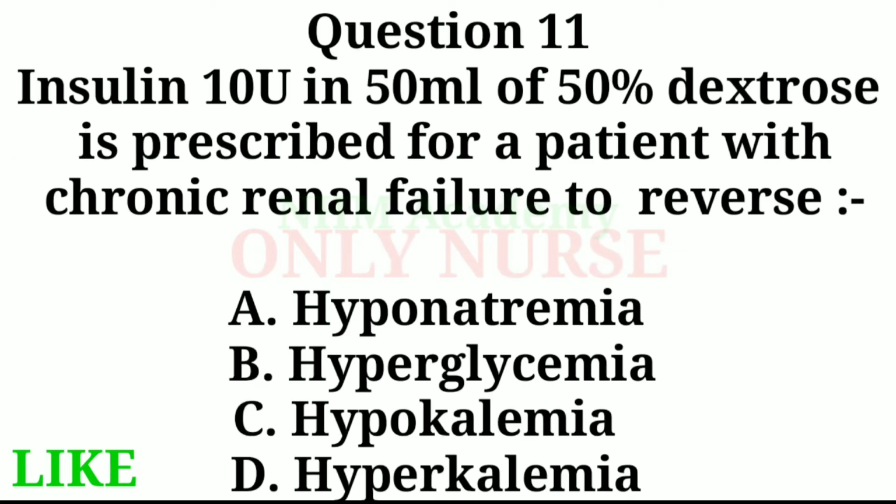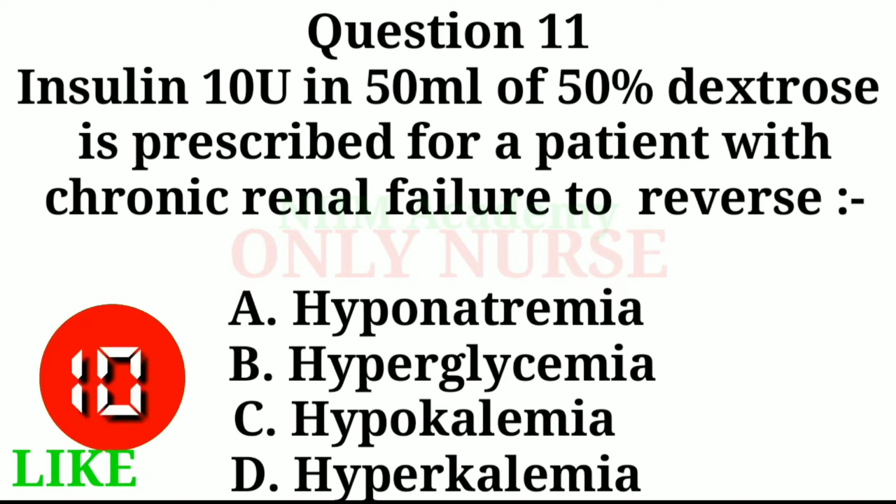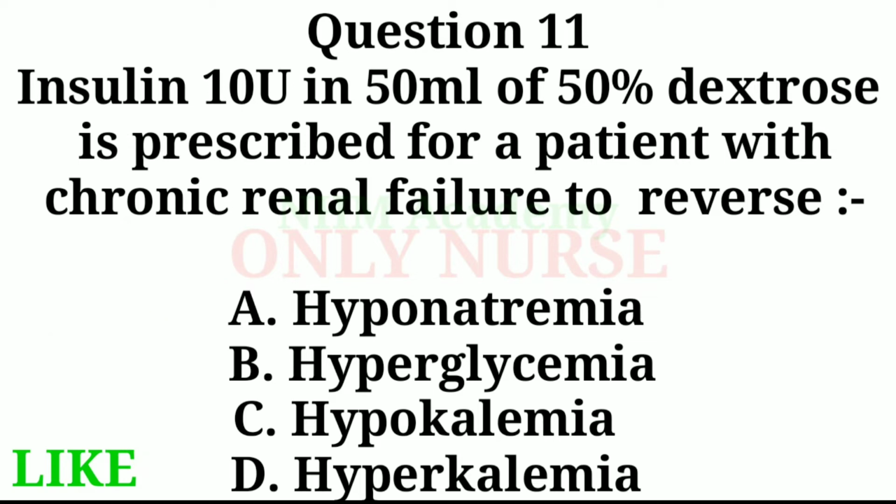Question 11. Insulin 10U in 50 ml of 50% dextrose is prescribed for a patient with chronic renal failure to reverse. Options A. Hyponatremia, B. Hyperglycemia, C. Hyperkalemia, D. Hyperkalemia. Right answer of this question is option D. Hyperkalemia.